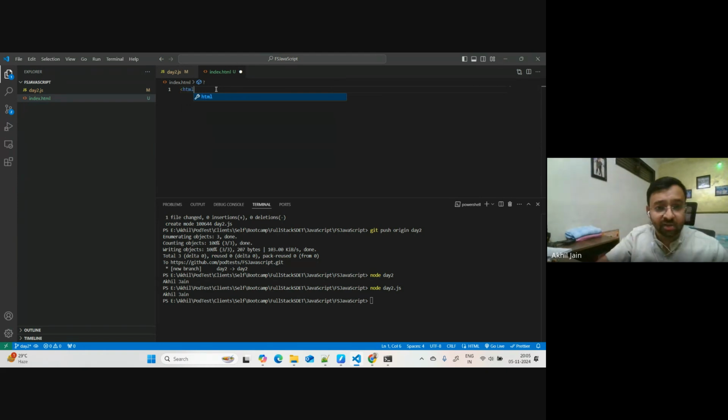There is a shortcut actually, if I write HTML5. Not this one, sorry. Okay, I'm forgetting, let's leave it. I'll just simply write this HTML5. Let me write head and the body part.